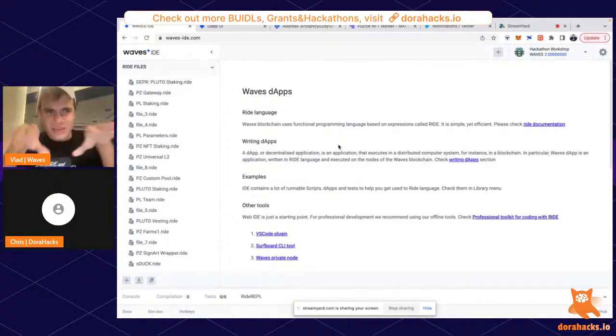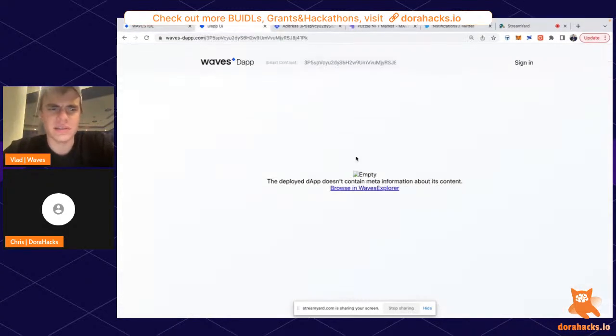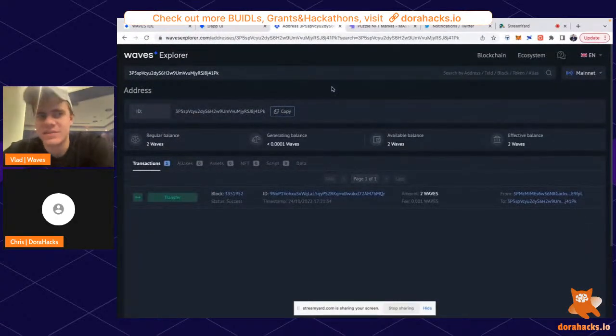Okay, so this is Waves IDE, the main thing you use to build a smart contract on Waves. Basically, we will need just 3 things to build a smart contract. The first one is Waves IDE. The second one is Waves Dapp, a website where we can get an automatically generated interface for our smart contract. And Waves Explorer, the classic explorer for a blockchain. It's pretty easy to use. And here I have my account with some Waves on it. I funded it with 2 Waves, and this will be more than enough to build our first smart contract.